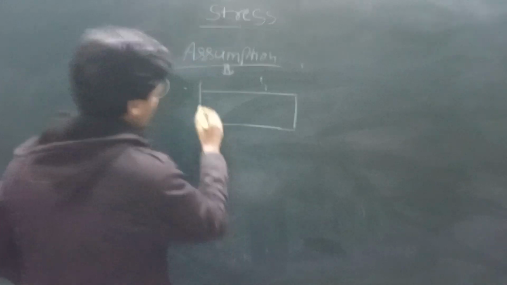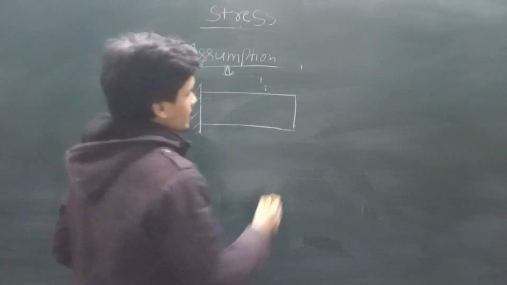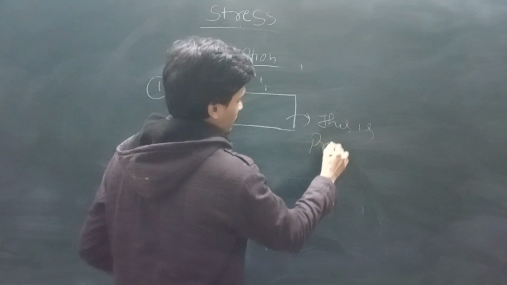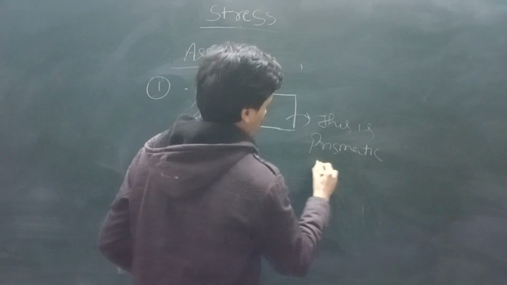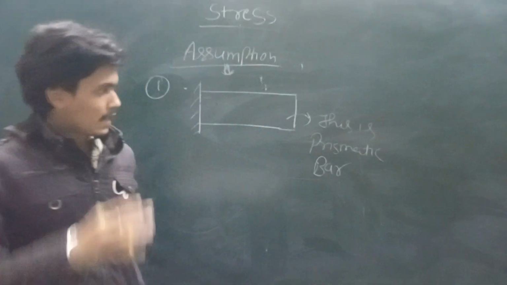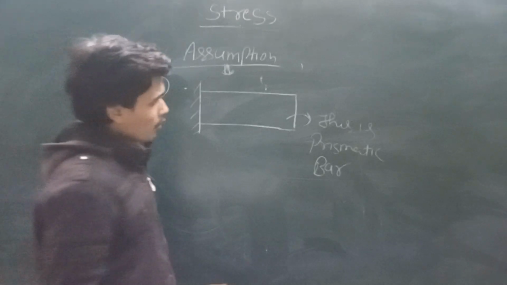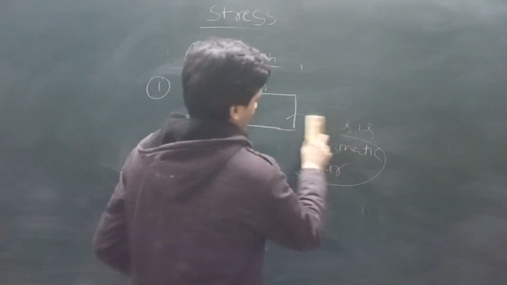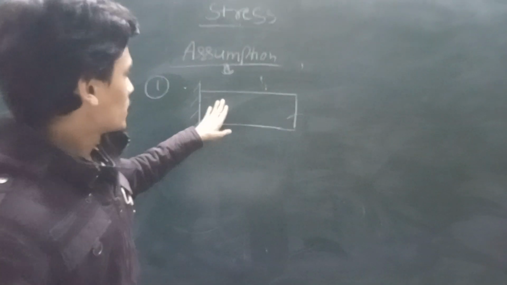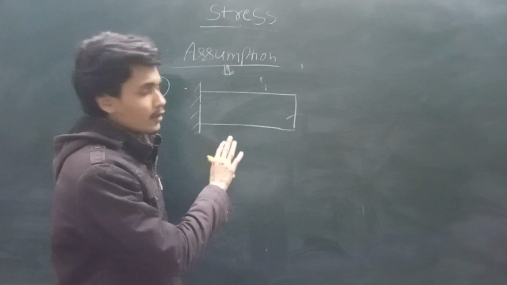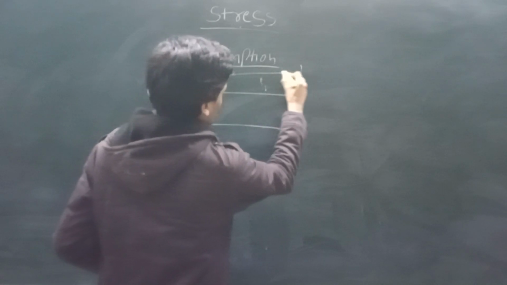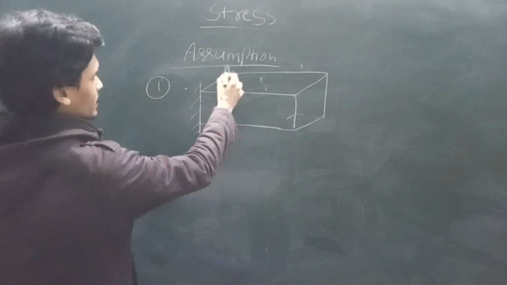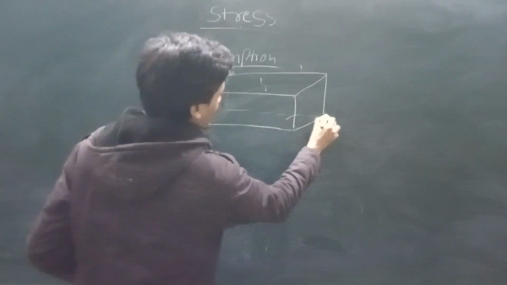Which type of bar is it? This is the prismatic bar. We all know what is a prismatic bar. Let's know about it. See here, this is the 2D figure that we see from the front view of this bar. If we take this 3D structure, then this is the 3D diagram of this bar.